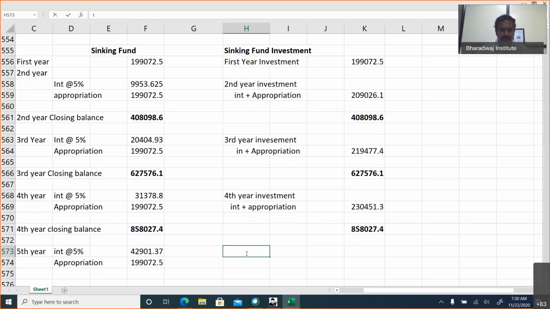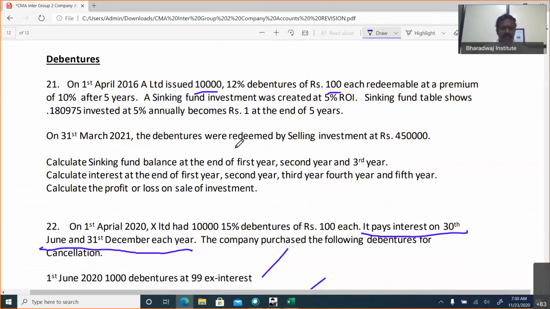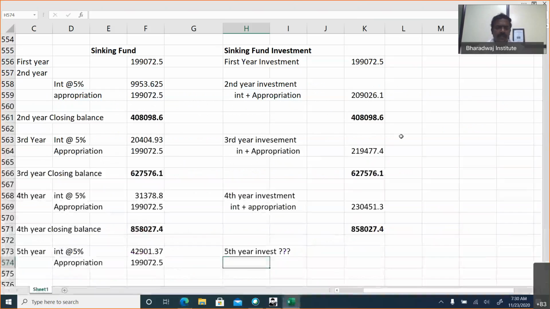Fifth year, will you invest? Debentures are redeemable at the end of fifth year. Actually, there is a mistake in this. This is 8,50,000. This is not 4,50,000. This is 8,50,000. So, will you make investment in the fifth year?